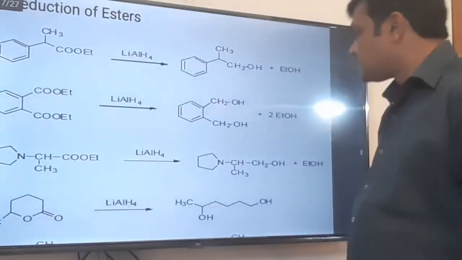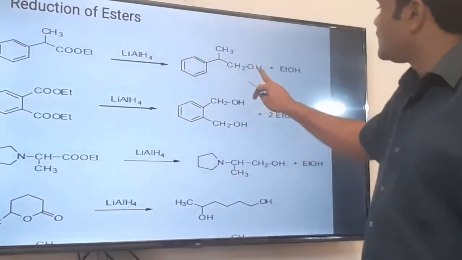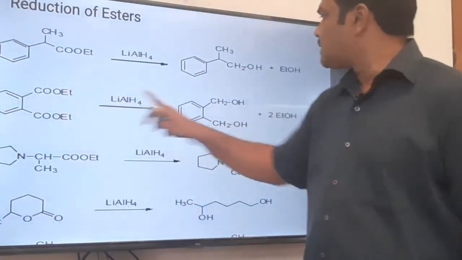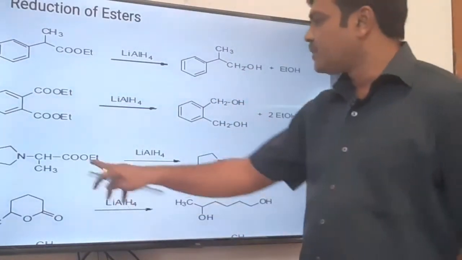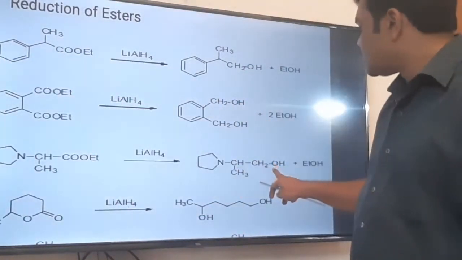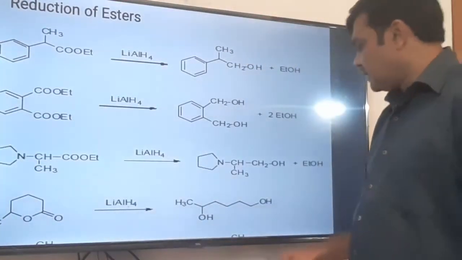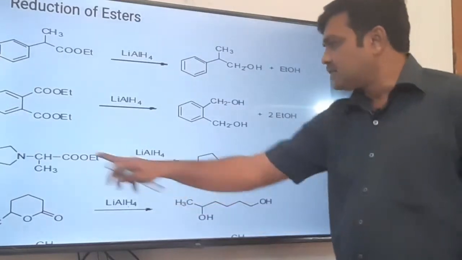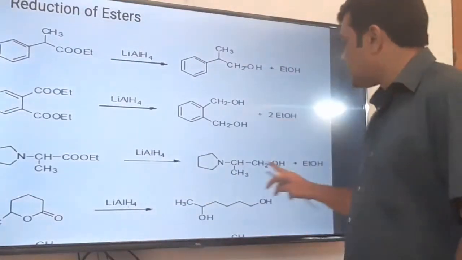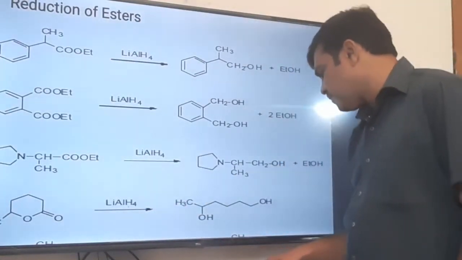These are the examples where the ester group is reduced to a CH2OH group. Both ester groups are reduced to CH2OH groups. This ester is reduced to a CH2OH group without affecting this cyclic ring. It remains as it is, only COOEt, that is the ester, is reduced to CH2OH.